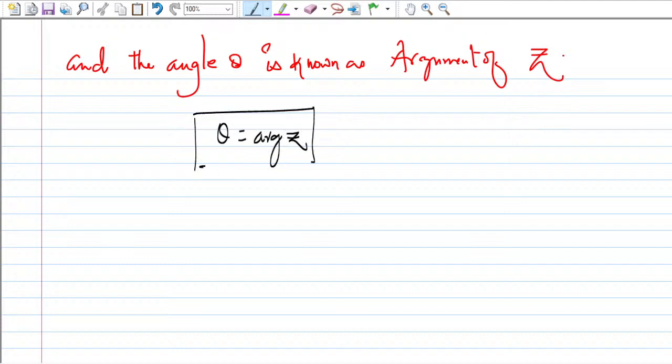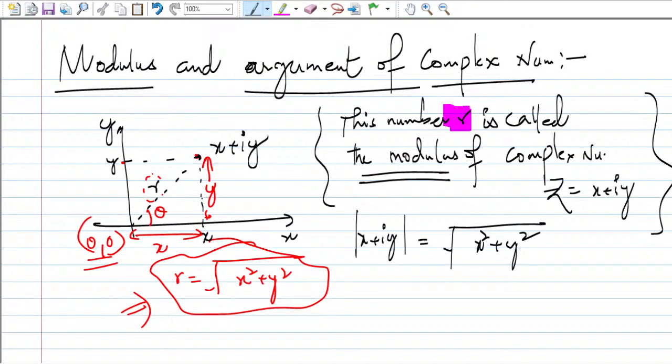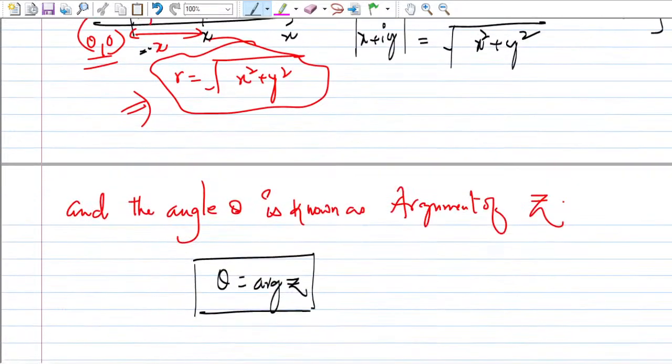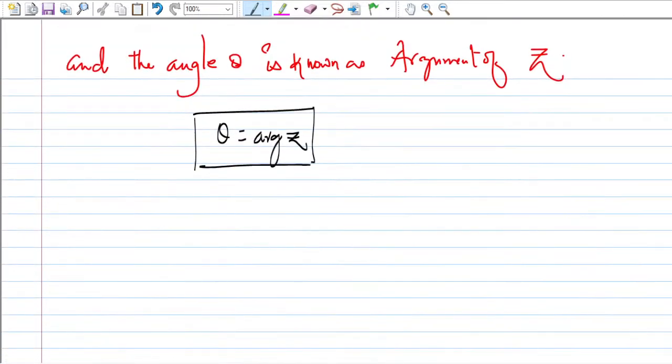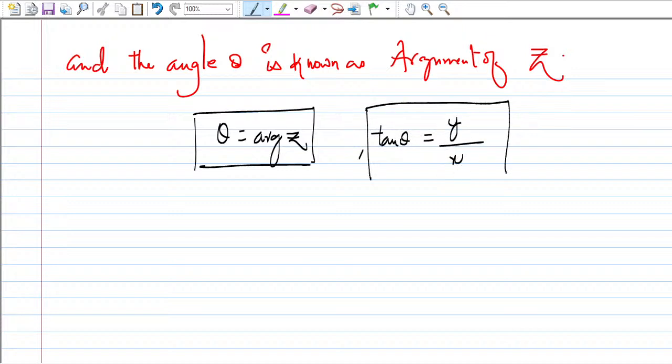We write it like this. And how to find theta? You know this and you know this, so you can write it directly in terms of tan theta. So tan theta is going to be the perpendicular over the base, that is y upon x. So this is tan theta.